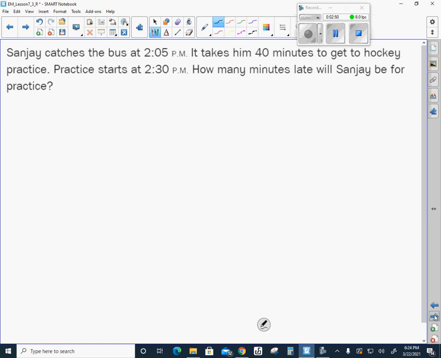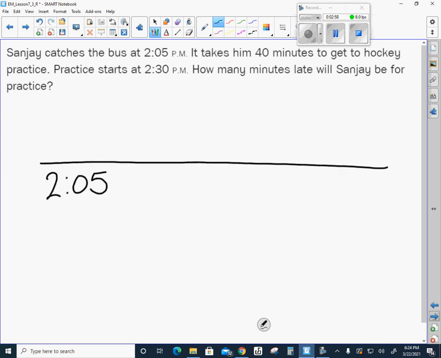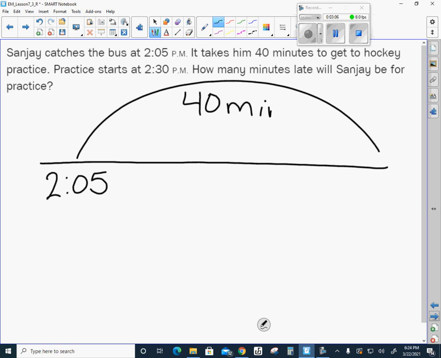Okay, so again in this problem, I'm going to write down what time Sanjay catches the bus. He gets on the bus at 2:05. Now it says it takes him 40 minutes to get to school. Sometimes we might need to break that time down because it might be easier to do that, but in this problem, I don't think that's going to be very hard at all.